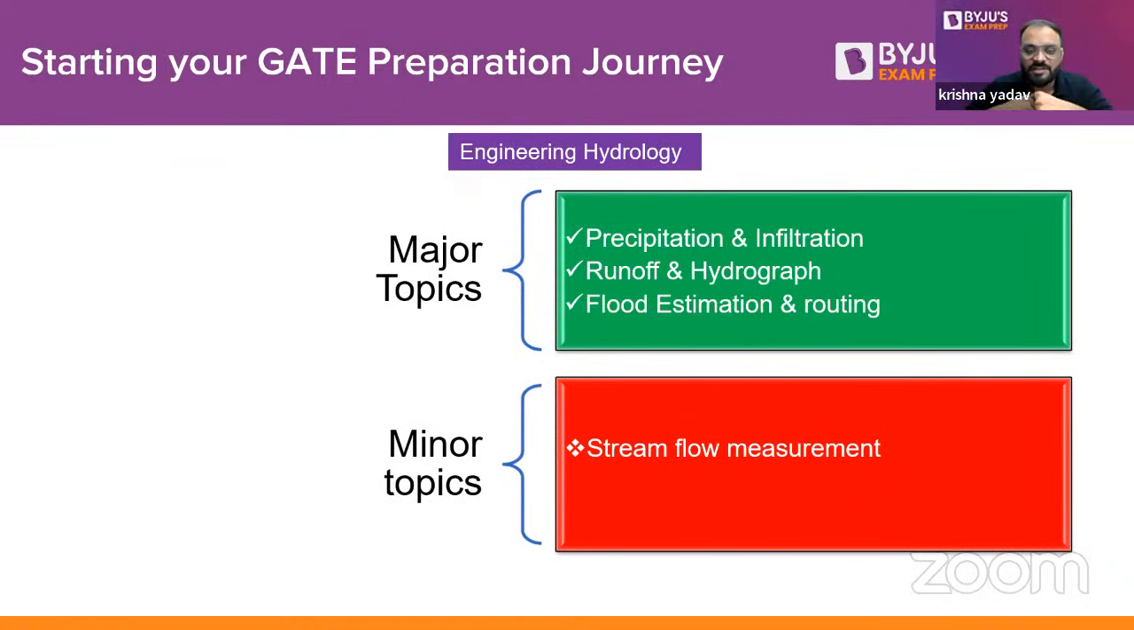The next one is basically engineering hydrology. From engineering hydrology, guys, you can prepare the precipitation part and the infiltration part, right? Then we have runoff and hydrograph, and then flood estimation and routing. So these are the major topics, and you can skip or give less focus to stream flow measurement, right? This is the basic part, because you know that, guys, this particular subject has only 2 to 4 marks weightage in your GATE examination. If you prepare these major topics, you are able to score 100% in engineering hydrology also.